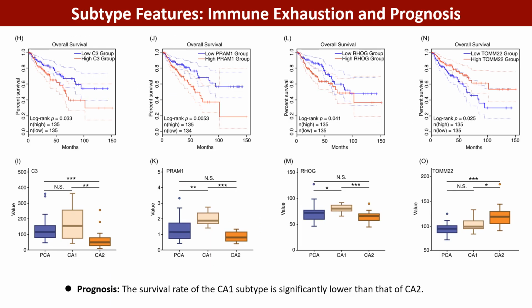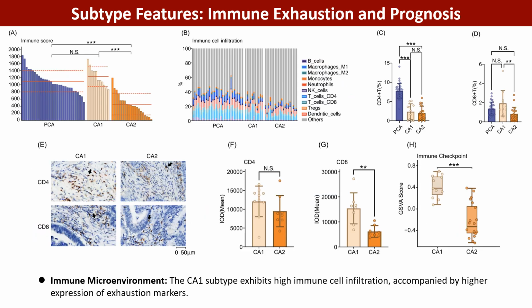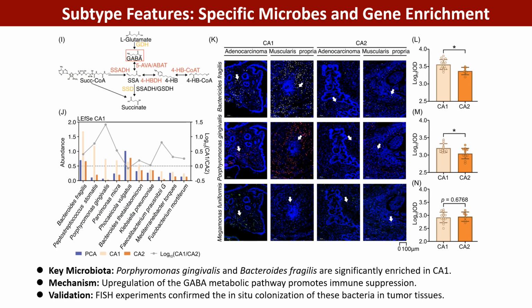Clinical correlation analysis showed that the overall survival rate of patients with the CA1 subtype was significantly lower than that of the CA2 subtype. By further analyzing the immune microenvironment, we found an intriguing phenomenon. Although the CA1 subtype exhibits high levels of CD8 T cell infiltration, appearing as a hot tumor, it simultaneously highly expresses immune checkpoint molecules such as PD-1 and CTLA-4. This indicates that T cells in the CA1 subtype are functionally exhausted, which explains why high immune infiltration is accompanied by a poorer prognosis. What causes this immune exhaustion?